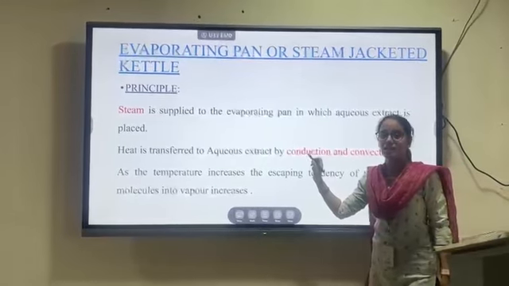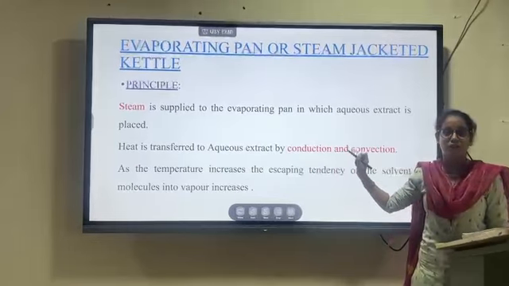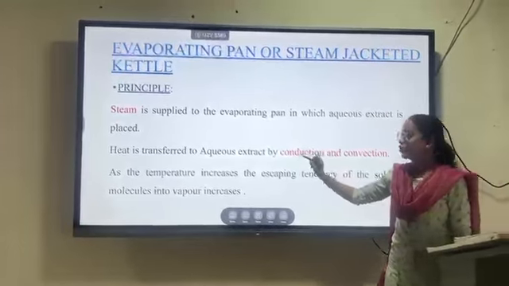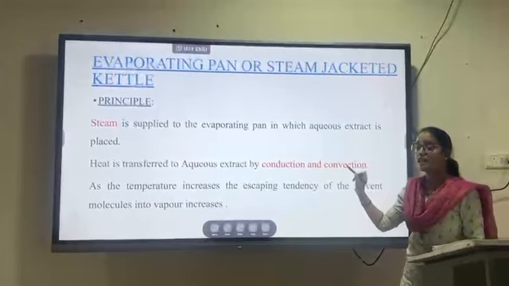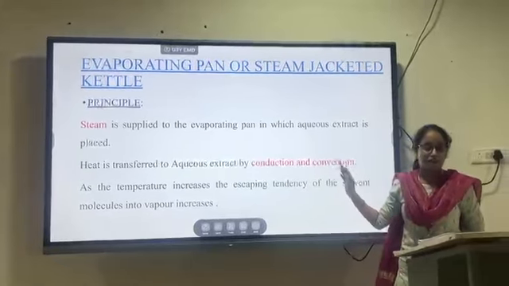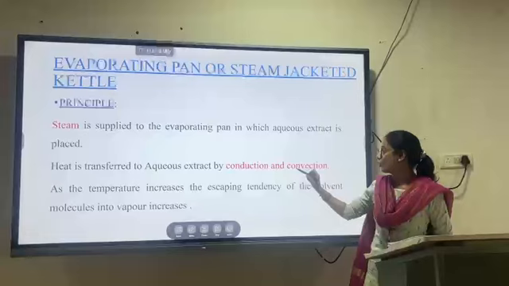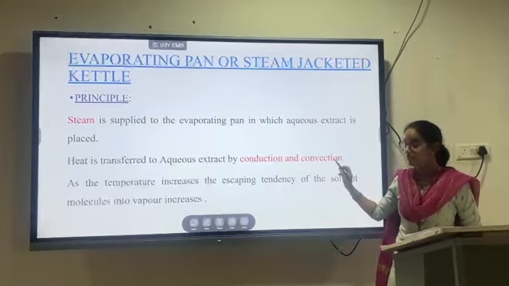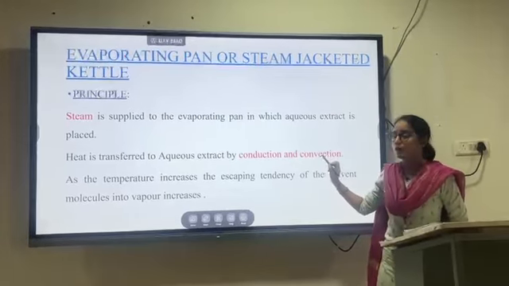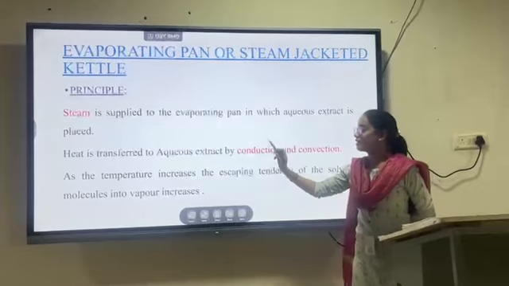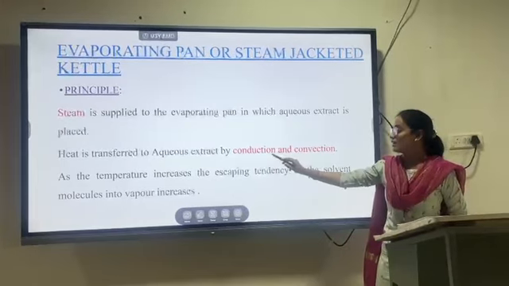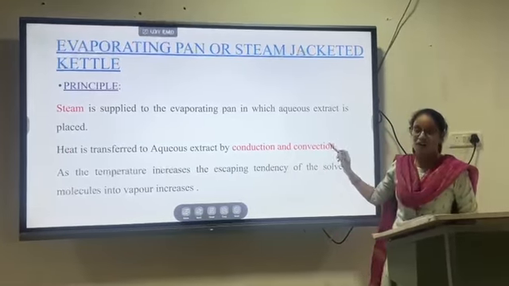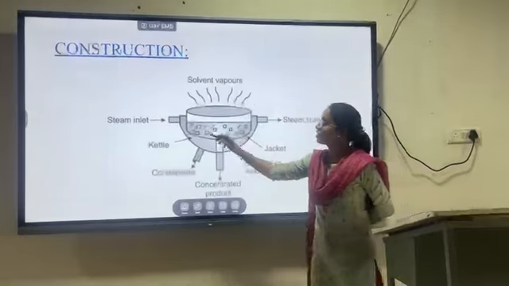What is conduction? Here the heat transfer from one medium to another medium is called conduction. Convection means heat transfer occurs with the movement of the molecules. In the surface of the liquid there will be movement of the molecules from higher temperature to lower temperature. So these are the two mechanisms in the steam jacketed kettle, that is conduction and convection. Coming to the construction.